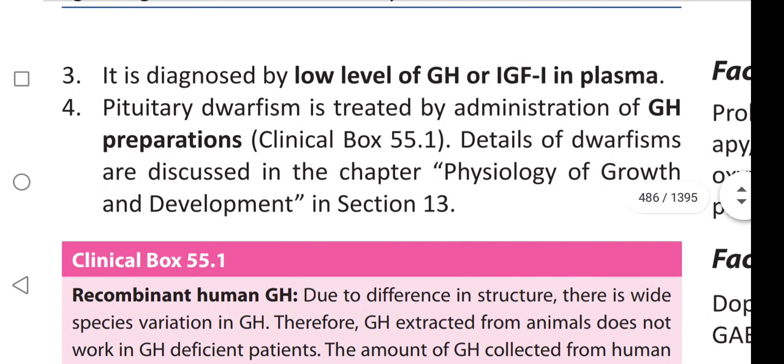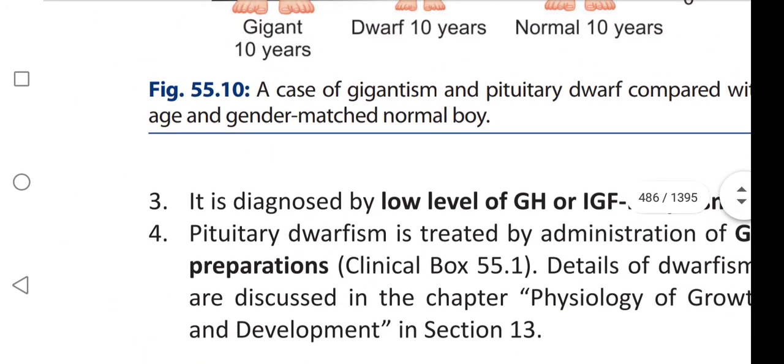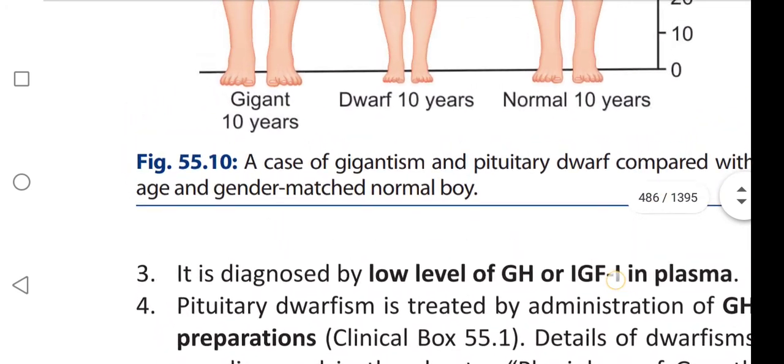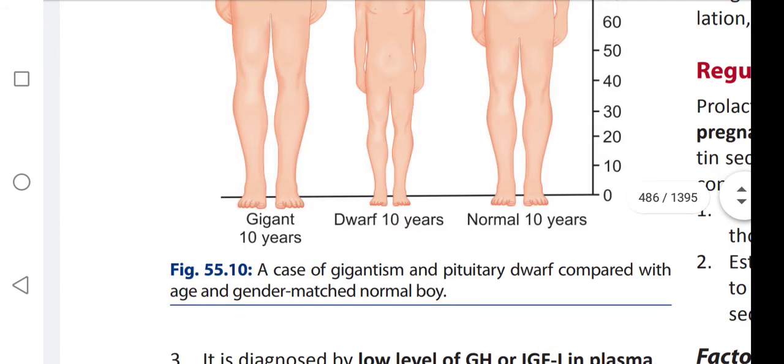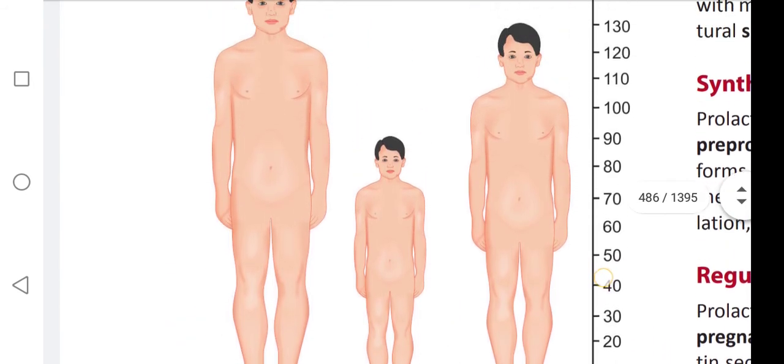It is diagnosed by low level of growth hormone or insulin-like growth factor 1 in plasma. Pituitary dwarf is treated by administration of growth hormone preparations. In this diagram, they are showing the case of gigantism and pituitary dwarfism compared to a normal boy.